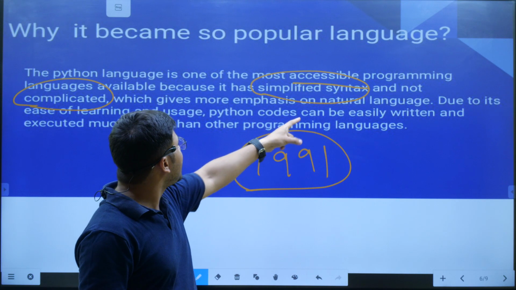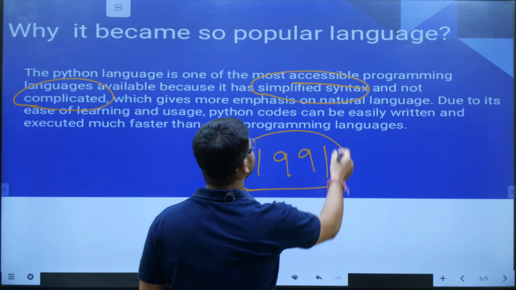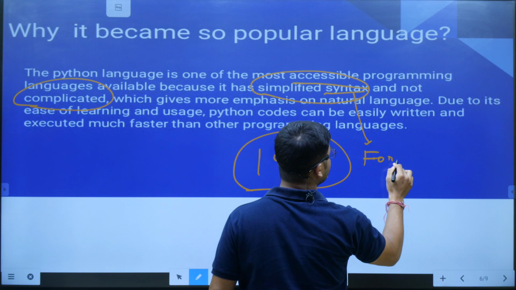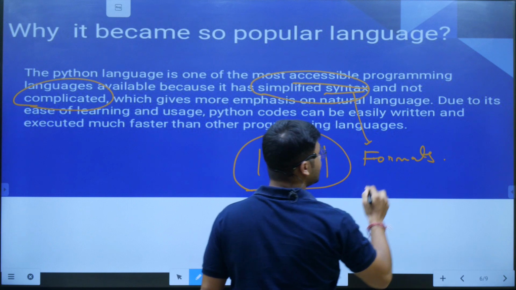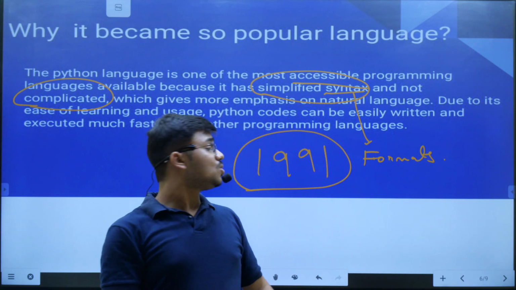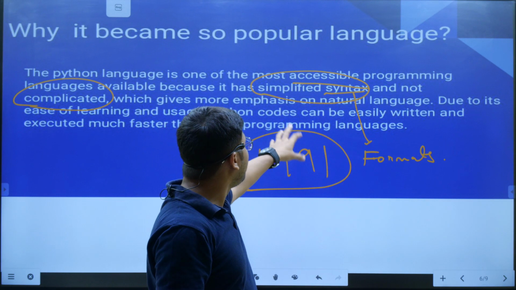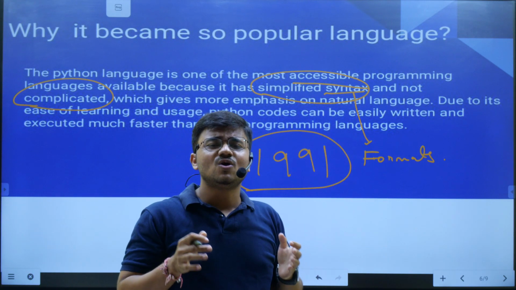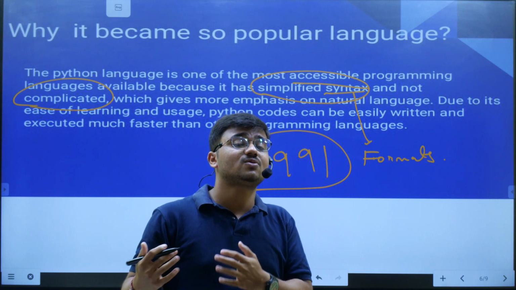तो simplified syntax है इसका. Syntax means, syntax का मतलब क्या है? Many of you will be having the questions. Syntax are nothing but the formats. Whenever a program is written, it has its own format. तो हमारा जो Python का जो भी formats है, जो भी syntax है, that is written in a very simplified manner. बहुत ही easy तरीके से we can write Python.